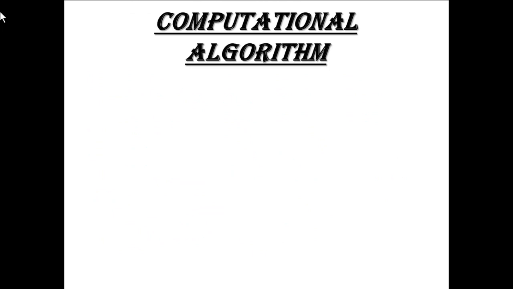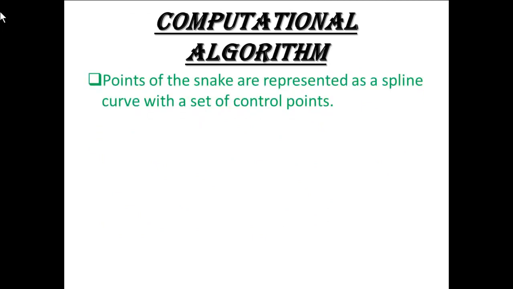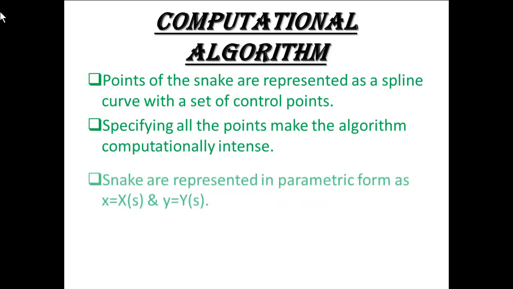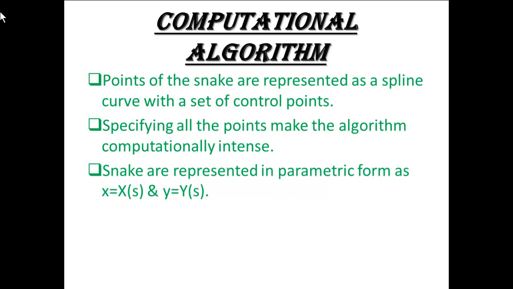Now, computational algorithm. Points of the snake are represented as a spline curve with a set of control points. Specifying all the points makes the algorithm computationally intense. Snakes are represented in parametric form: x equals function x of s and y equals y of s.